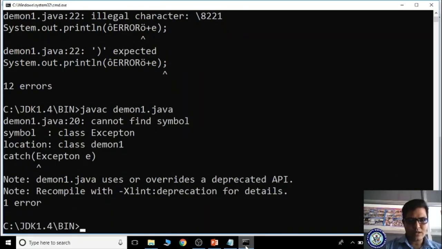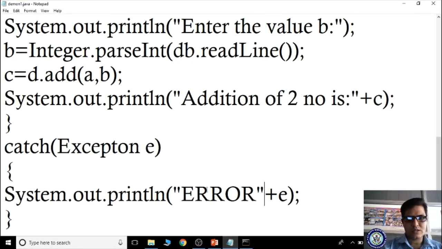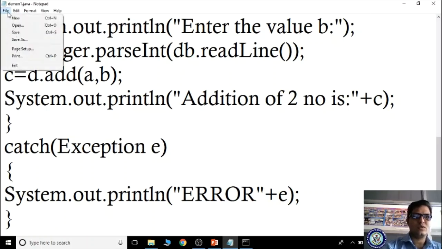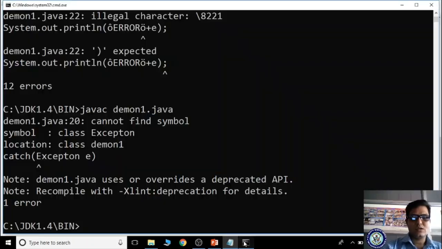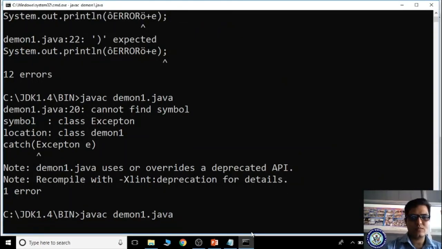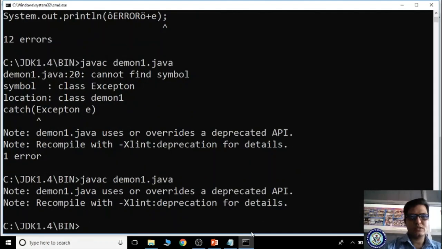When I compiled, it is showing that the spelling of exception is wrong. Exception spelling is wrong, right? Let us come here. Exception, right? Wait, it is done. Now I have compiled javac daemon1.java, and there is no error.